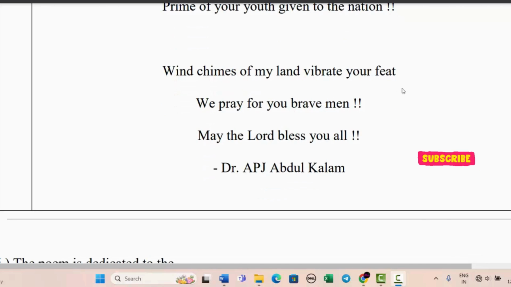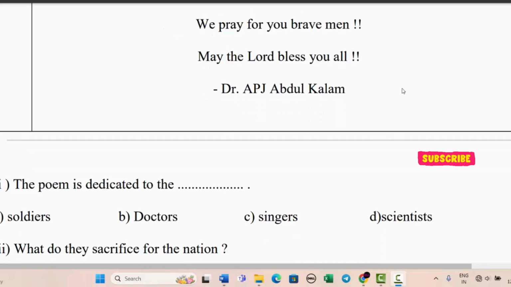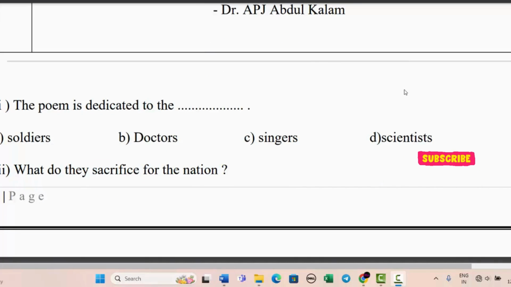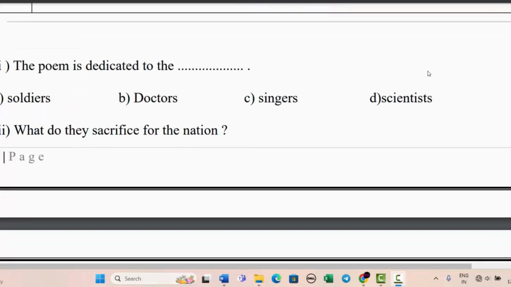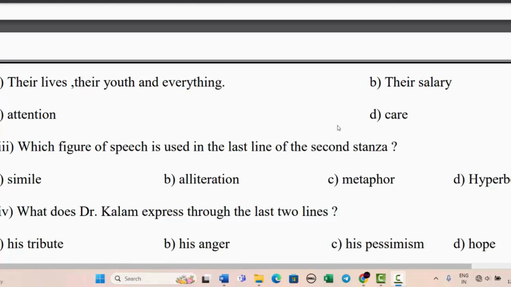Now, this poem is written by Dr. APJ Abdul Kalam. Now, there are some questions based on this paragraph. Let us read them. And the first one is the poem is dedicated to. So, we know that this poem is dedicated to our soldiers, right? Next is what do they sacrifice for the nation? Now we know there are four options, and the correct answer is their lives, their youth, and everything, right? Now, third is which figure of speech is used in the last line of the second stanza?